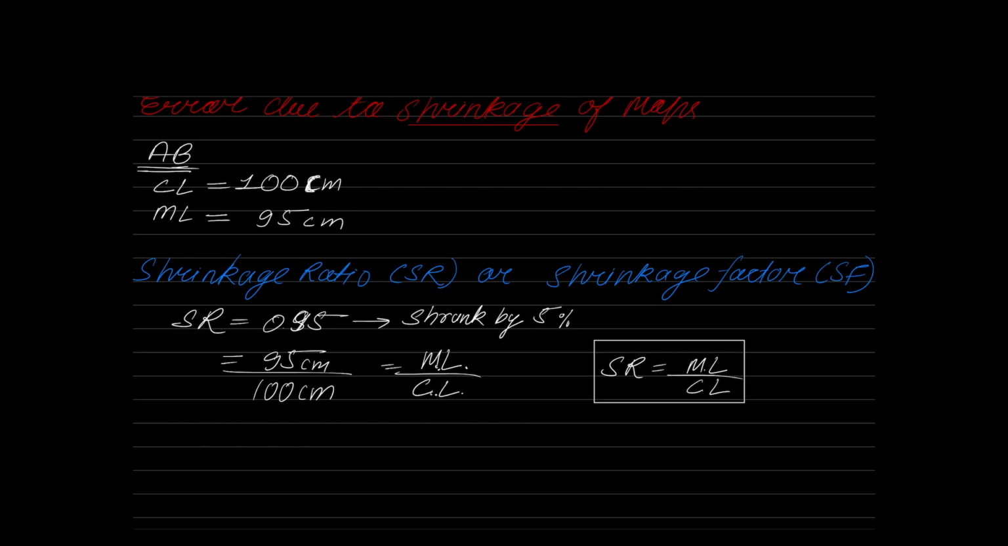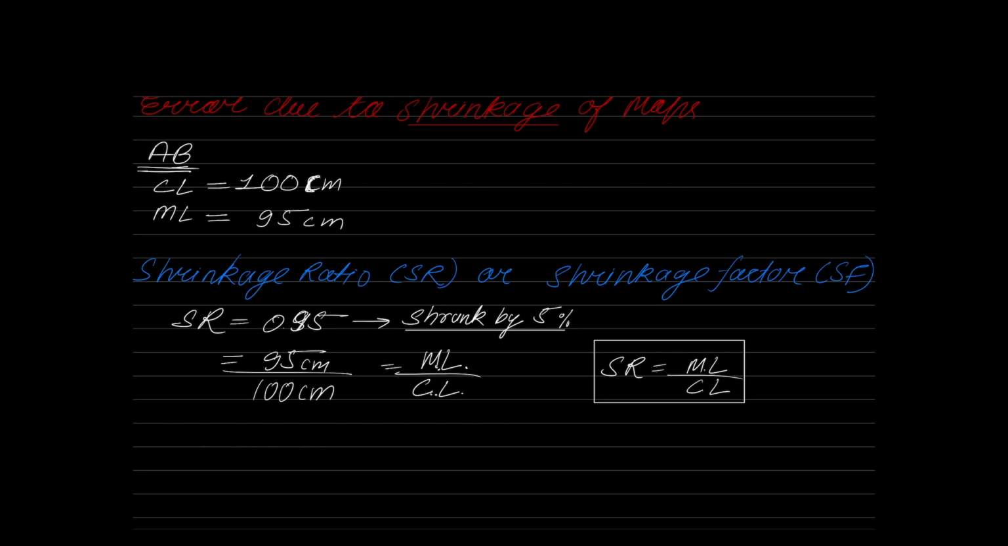So if the map is shrunk by 5%, what is my shrinkage ratio? 0.95. So the shrinkage ratio of a map can be expressed in two ways. Either they can give you the measured length after shrinkage and correct length before shrinkage, from that you can find out the shrinkage ratio, or else they will express the shrinkage ratio by saying statements like this. The map was shrunk by X percentage. The map was shrunk by 10%. Map was shrunk by 6%.